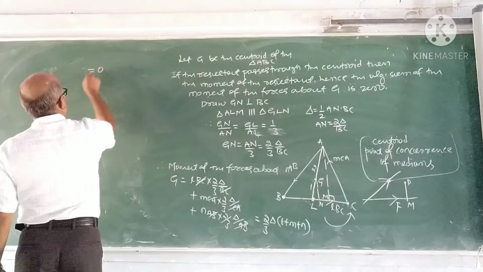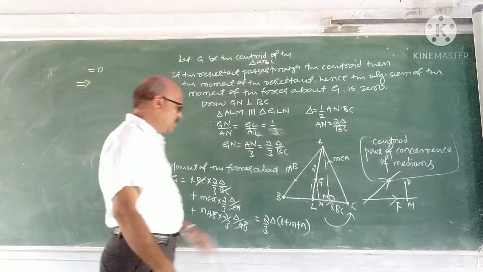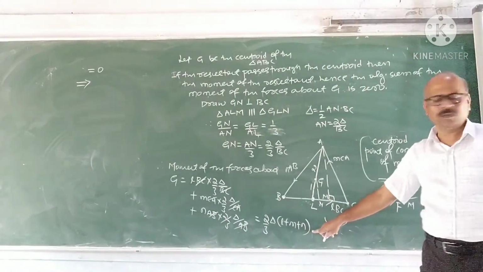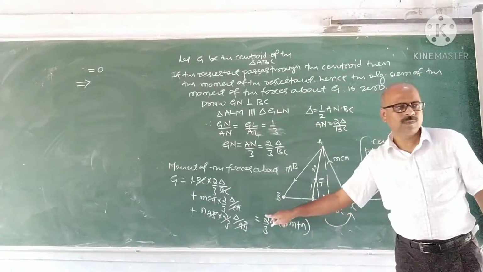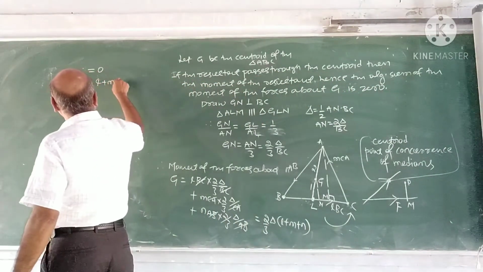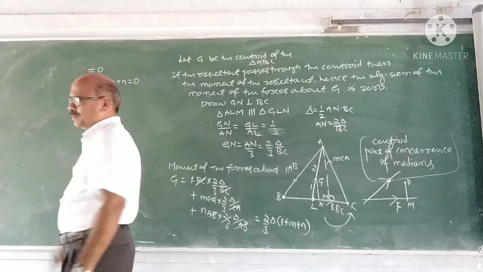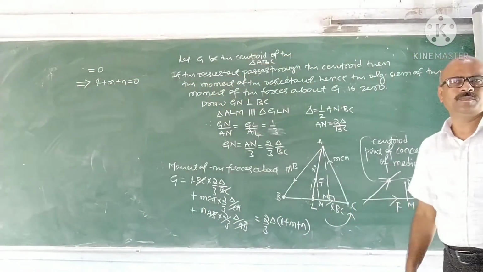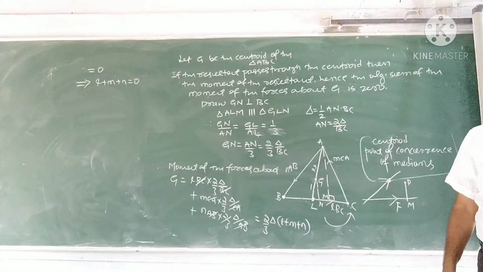It is equal to 0 implies when 2/3 area of the triangle into L plus M plus N is 0, this is not 0. This implies L plus M plus N is 0. Two parts were there.